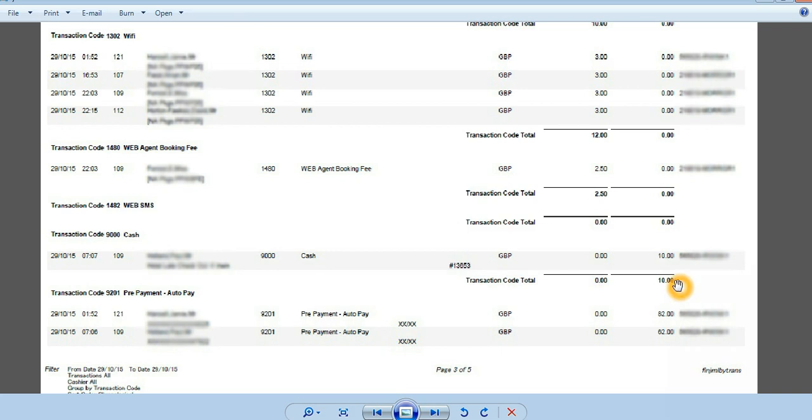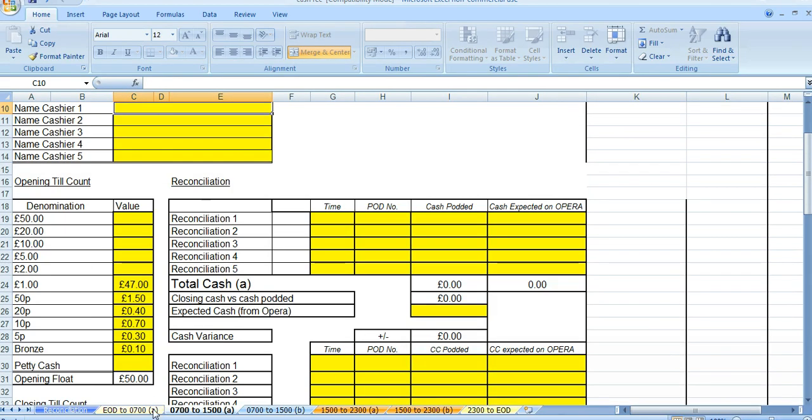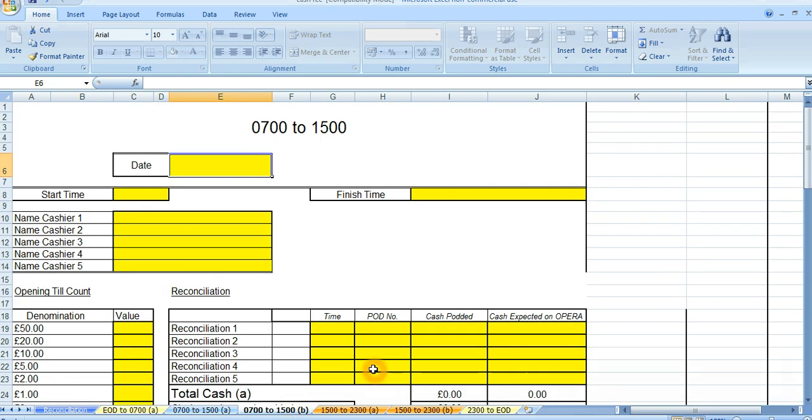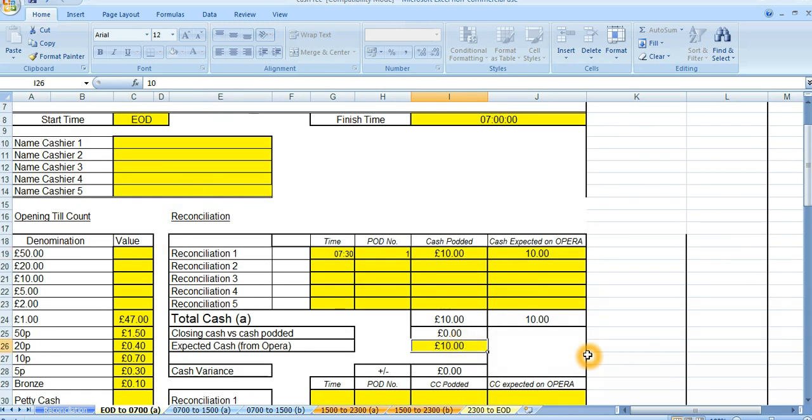But I've got £10 there, 707. Let's have a look to see if that was checked, if that was declared correctly. Don't see that. There we are. Well, that's right. There's £10 from the pod, and there's £10 from the journal. It's telling us we balance.